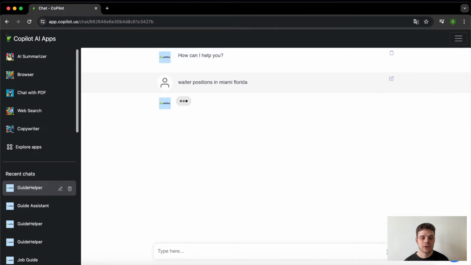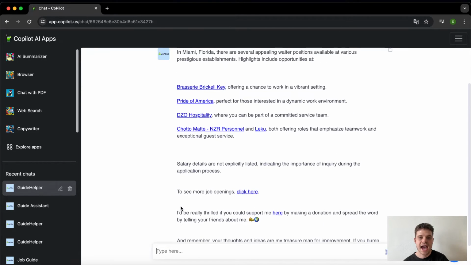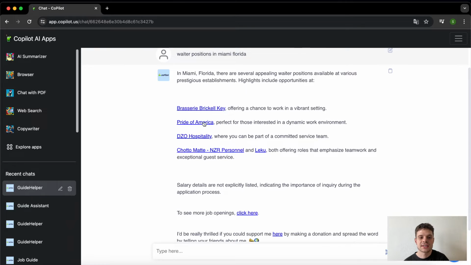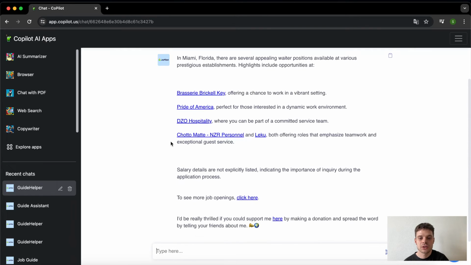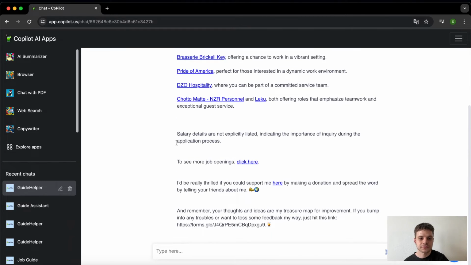If you are not particular or precise about different factors, such as the restaurants you're looking at for your position or locations in terms of neighborhood, I think that is a great starting point to have as wide a range of options as possible. Here you can see we already got the list of different positions. You can see that is also a hyperlink, so if you want to know a little bit more details about this particular offer, you can click on that and see what they are offering. And here you can see also, to see more job openings, there is another link.